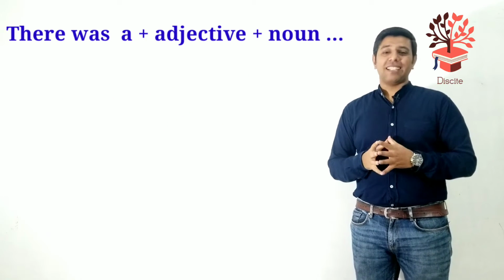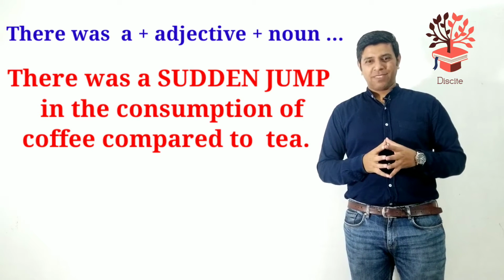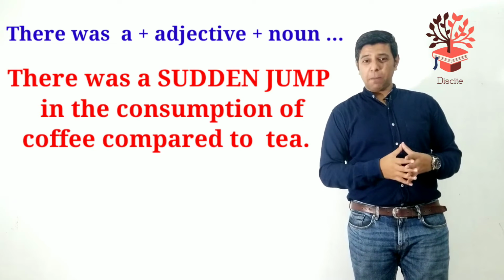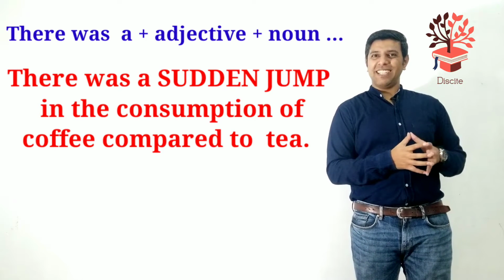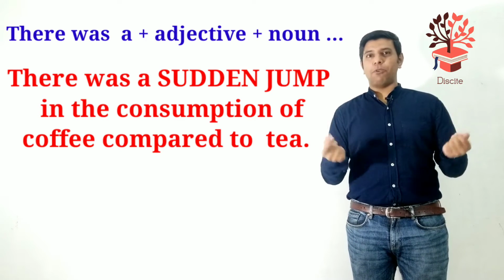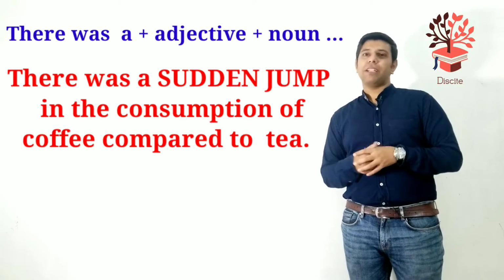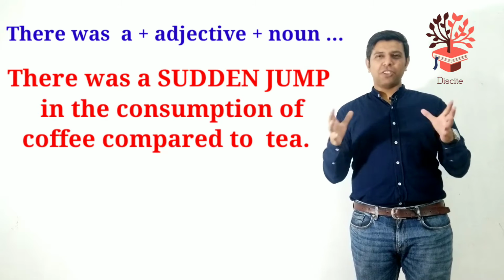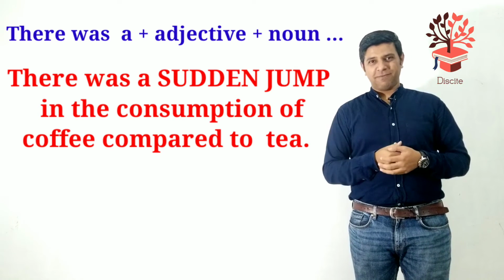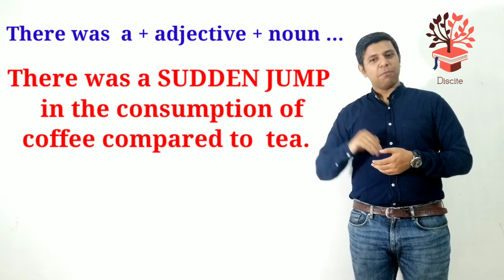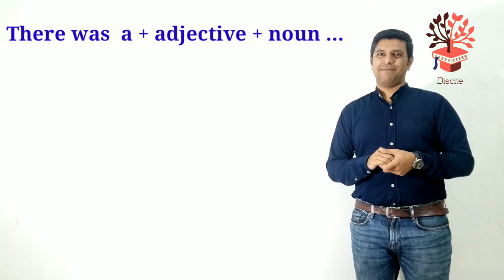Let's have a look at the next sentence. There was a sudden jump in the consumption of coffee compared to tea. So sudden, it means abrupt, in no time. Here, sudden is an adjective, jump is the noun. So sudden jump, it means abrupt, in no time, suddenly. So there was a sudden jump in the consumption of coffee compared to tea.